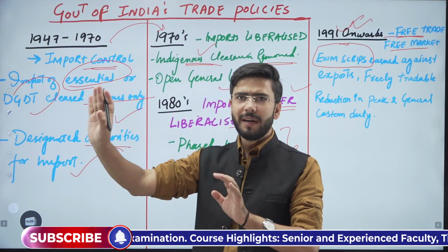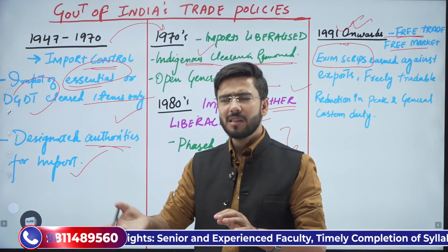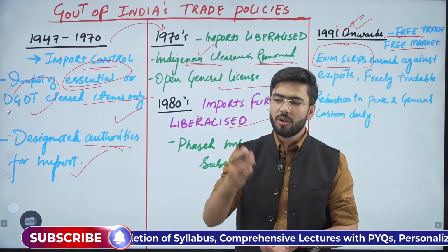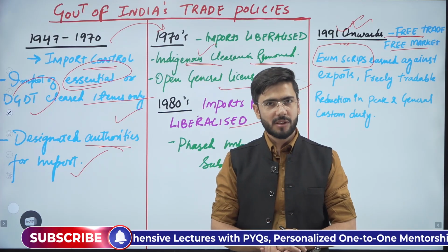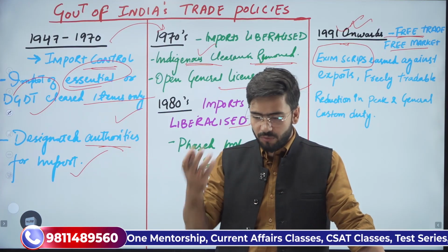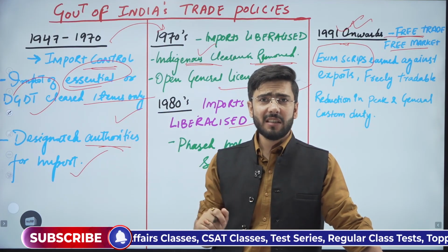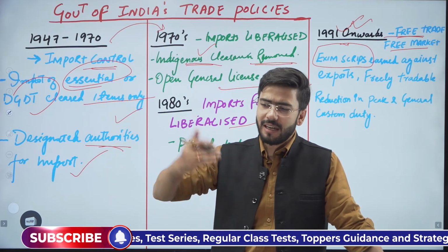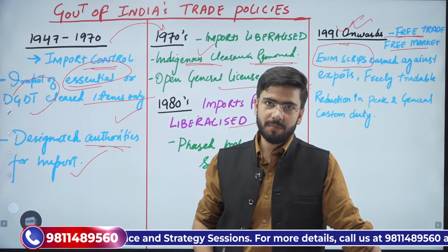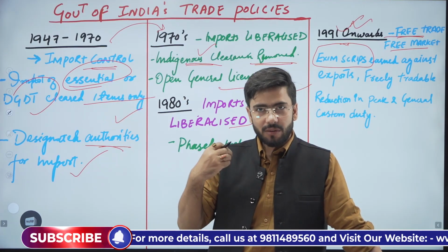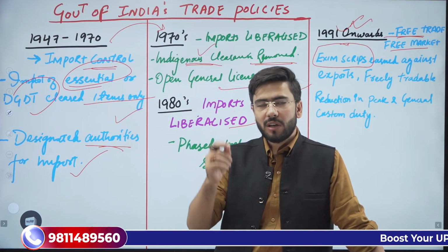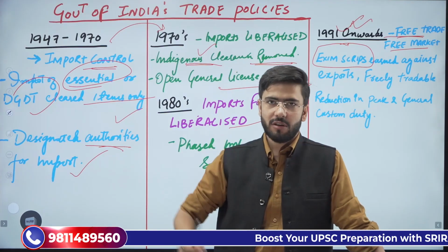That money used to keep on pending, and that rebate was given months after months, say after 6 months or after 1 year. That is a problem, and that problem had to be solved in order to increase more and more exports. Simple. That is why we introduced reforms in the form of the RoDTEP scheme. We introduced reforms in the form of IGST. Multiple reforms have been introduced so that we give the exporters that tax money back, so that exports keep on increasing. Because I said that our exports are better for us, and the imports which we are doing are somewhat taking a share from the Indian economy to the outside economy.